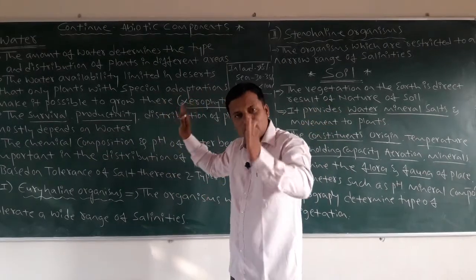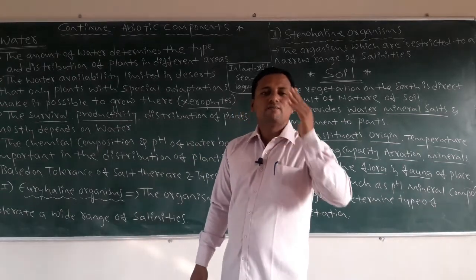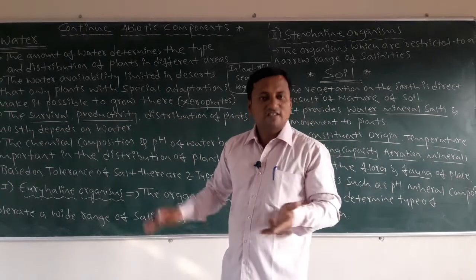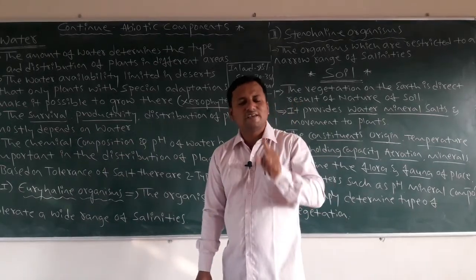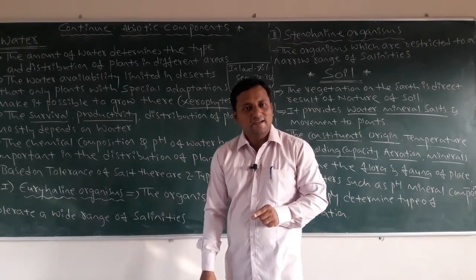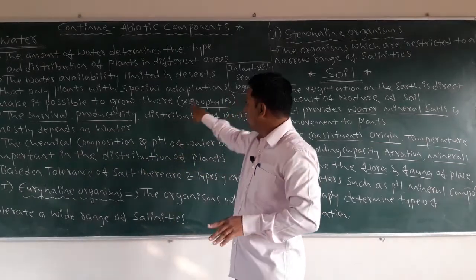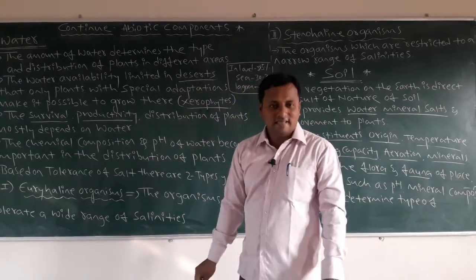But if the amount of water becomes less, the leaf is modified into spine, needle-like structures. Those have the same function as the leaves present in hydrophytes. These xerophytes are commonly present in the deserts.